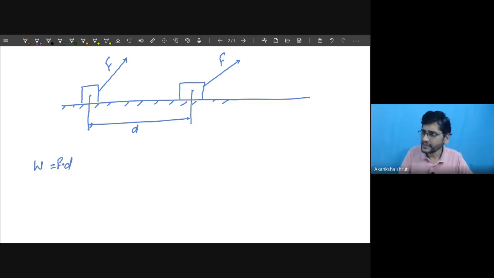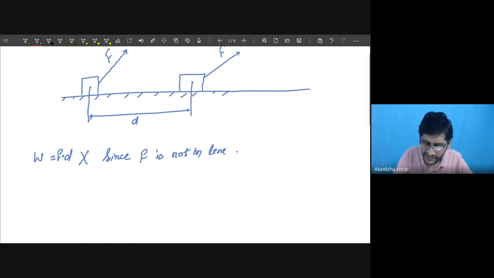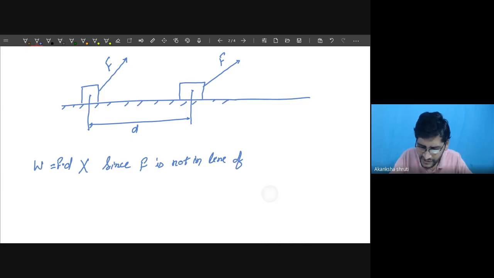Can we write like this? A student, in this case, this becomes wrong. Why? Since this F is not in line of D or displacement. So this F and D must be in same line. For that, what to do? For that, we need to convert or take the component of F along the horizontal.